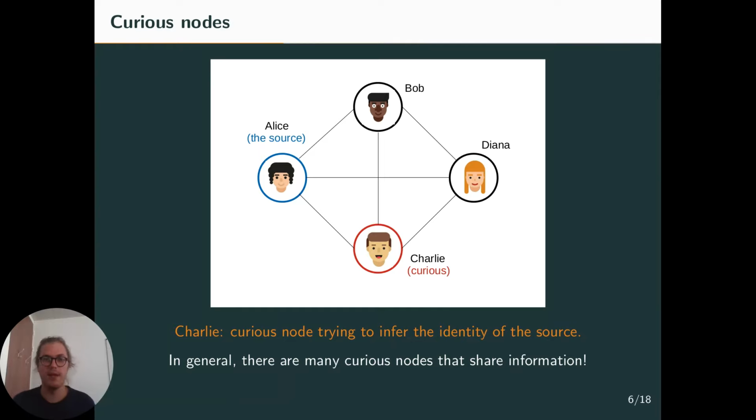There can be many curious nodes, but in this example, it will just be Charlie. So we assume that Charlie is curious and that Charlie would like to know who started spreading the rumor. So he received messages from Alice, he received messages from Bob, and so he would like to know who started this.